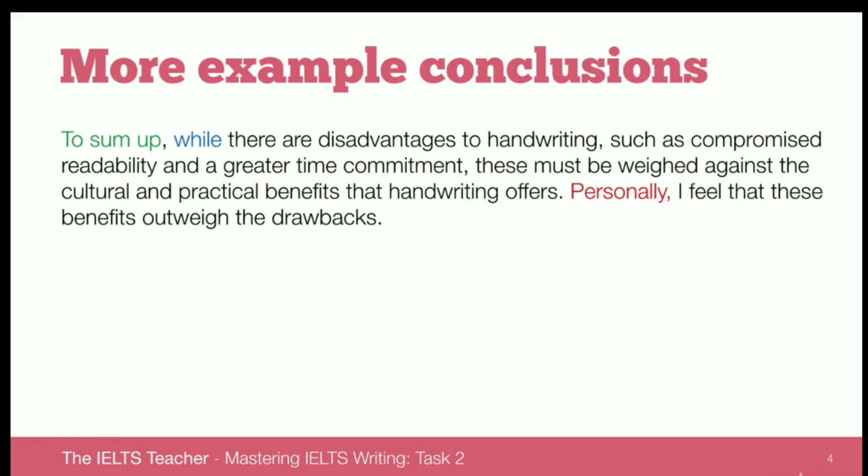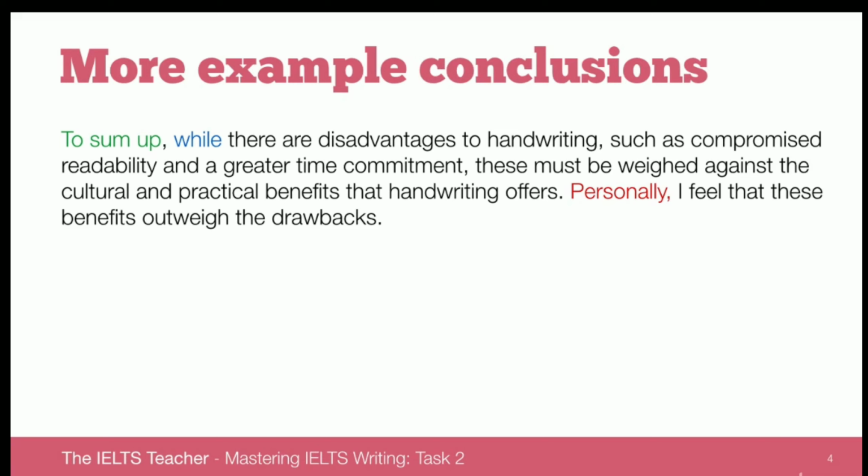So you can see how we've used the language on the previous slide to create a very coherent and cohesive and accurate conclusion here. To sum up, while there are disadvantages to handwriting, such as compromised readability and a greater time commitment, these must be weighed against the cultural and practical benefits that handwriting offers.